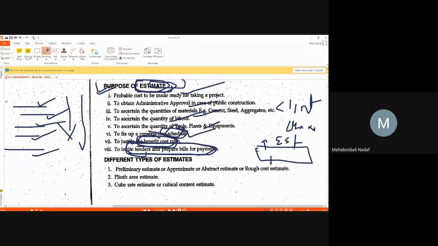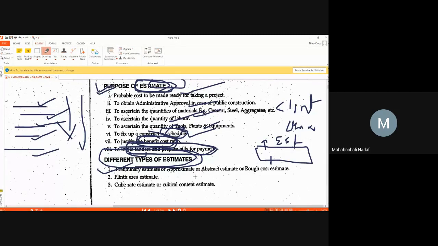Okay, now generally, what types of estimates are there for you to study? Let us say preliminary estimate. What do you mean by preliminary estimate? This is not a detailed estimate. Before beginning the major detailed estimate, you want to know how much cost it will come to, to get the approval. So that is called preliminary.